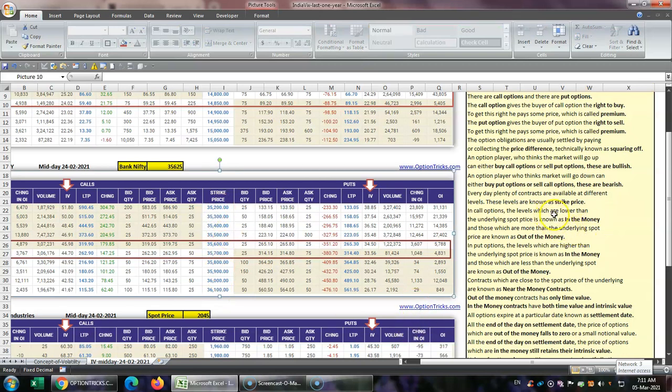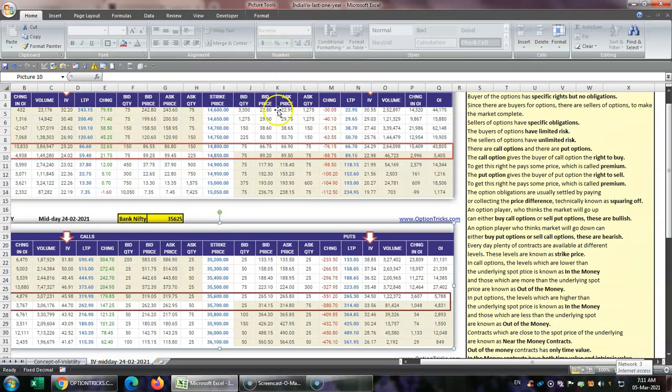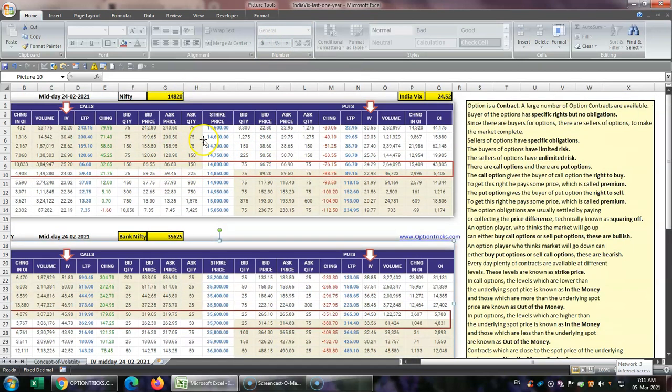In call options, the level which are lower than the underlying spot price is known as in the money. Suppose you go to Nifty options. In the call options which are lower, these are the lower. Nifty was running at 14,820. So 14,800, 47, these are basically lower than the spot. So these are basically in the money options. And those which are higher than the spot, all these options, 14,850, 14,900, 14,950, etc.